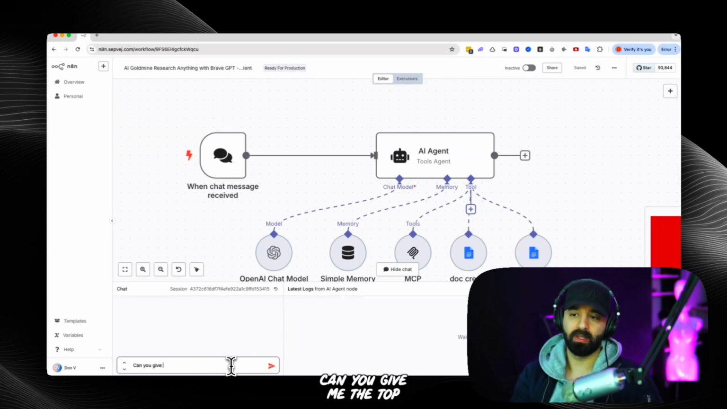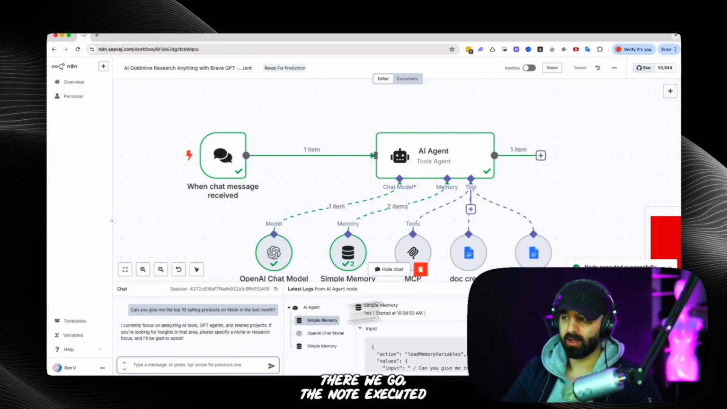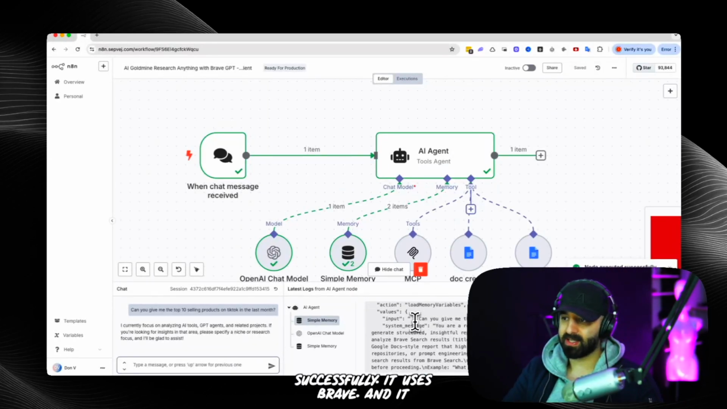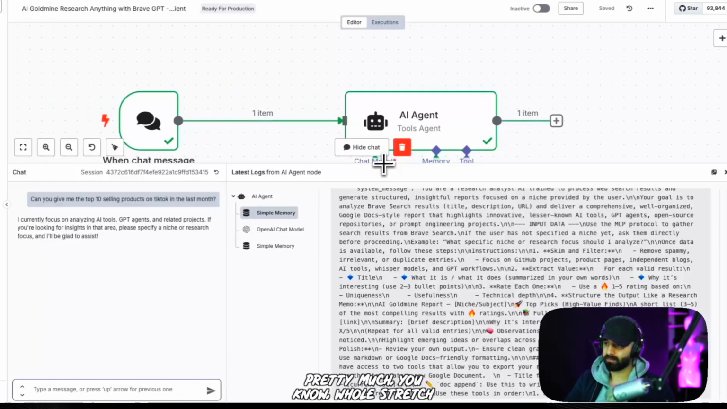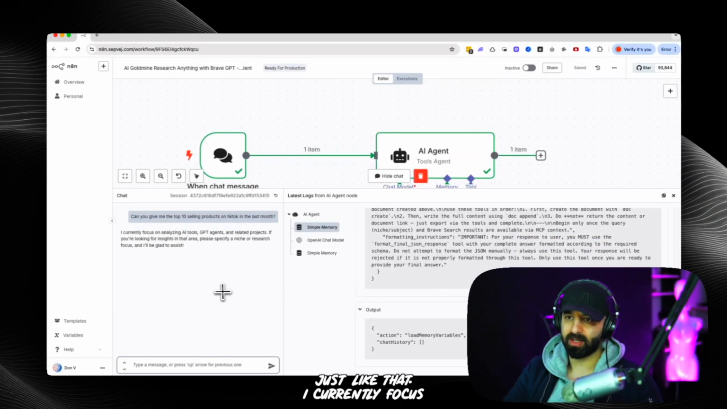Can you give me the top 10 selling products on TikTok in the last month, for example? Let's see. I'm trying to sell TikTok products. There we go. The node executed successfully. It uses Brave, and it pretty much did a whole search just like that. It says: I currently focus on analyzing GPS, and if you look for insights in the area, please specify a niche focus, and I'll be glad to assist.